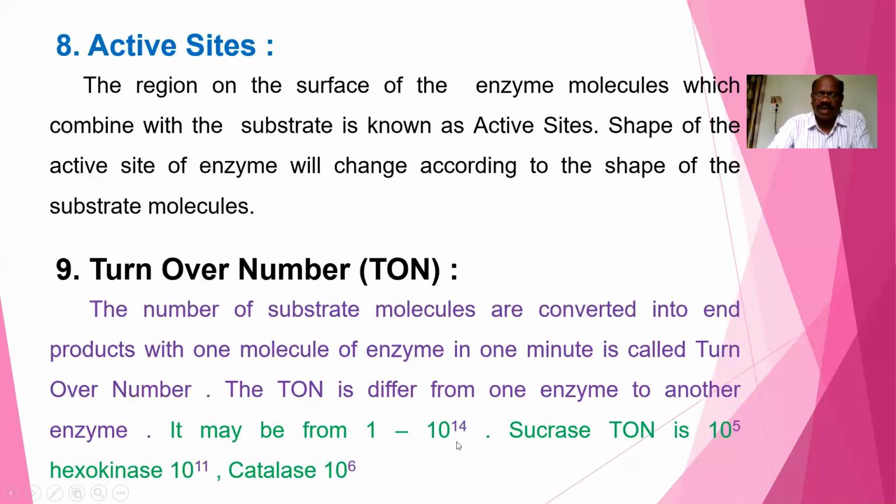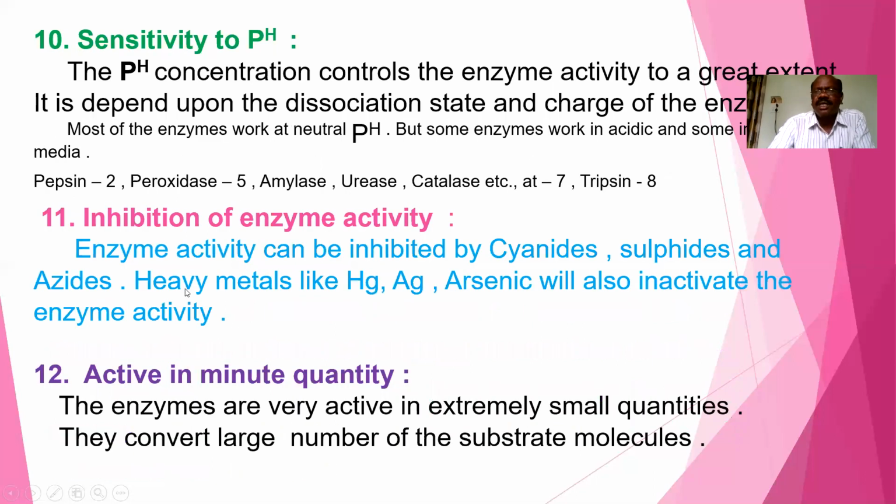Generally, it ranges from 1 to 10 to the power of 14. Sucrase has a turnover number of 10 to the power of 5, hexokinase has 10 to the power of 11, and catalase 10 to the power of 6. This is the turnover number.